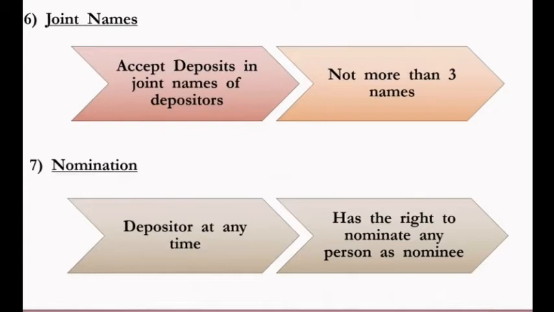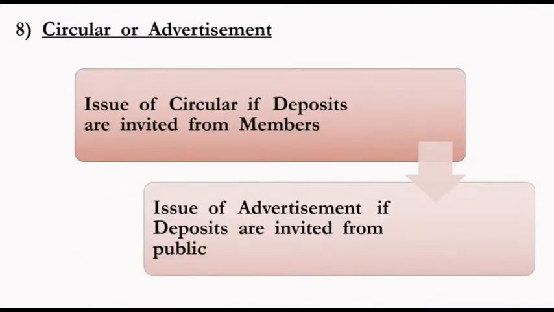Next is nomination. What is nomination? Nomination means if a depositor is depositing an amount in the company, for security purposes he appoints a nominee in the event of the death of the depositor. That means every depositor can appoint a nominee for the deposit. Understood? Next important point is circular or the advertisement.